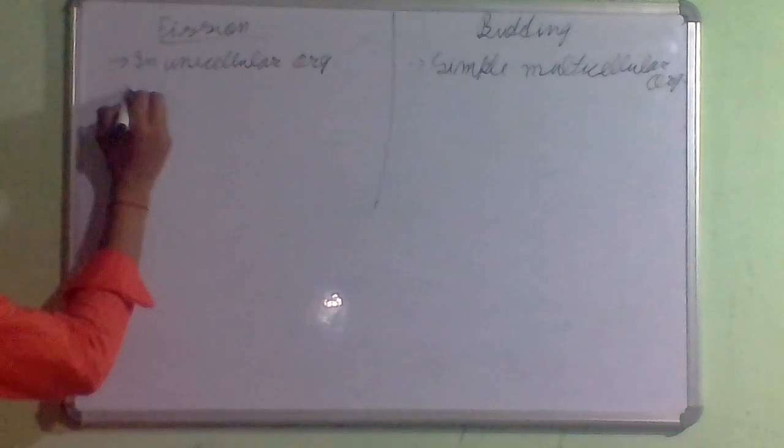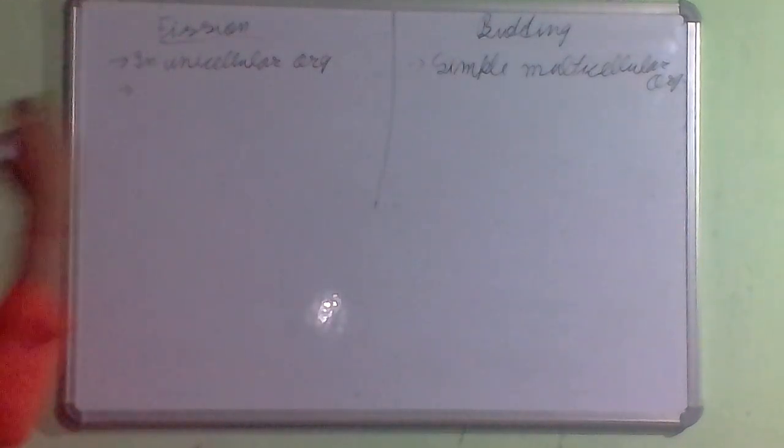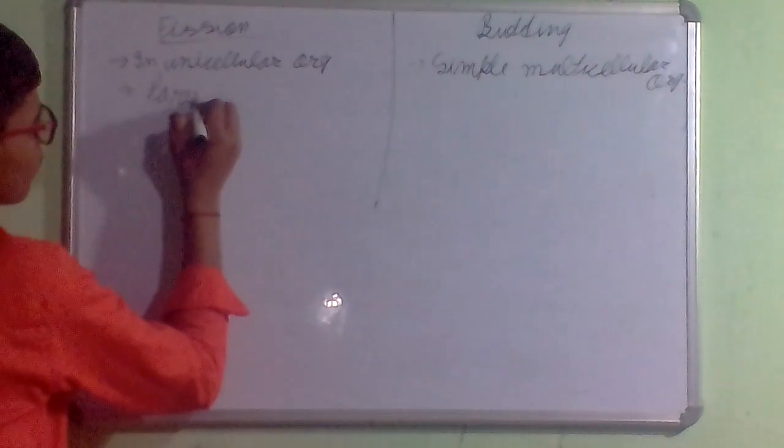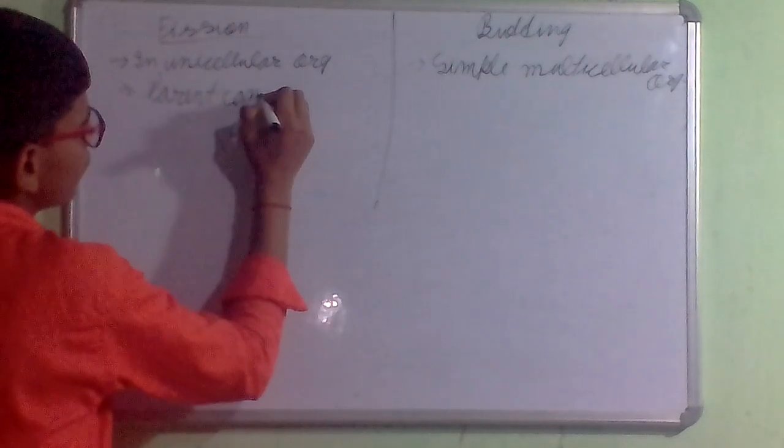So let's continue the difference between fission and budding. There are only three differences between fission and budding.